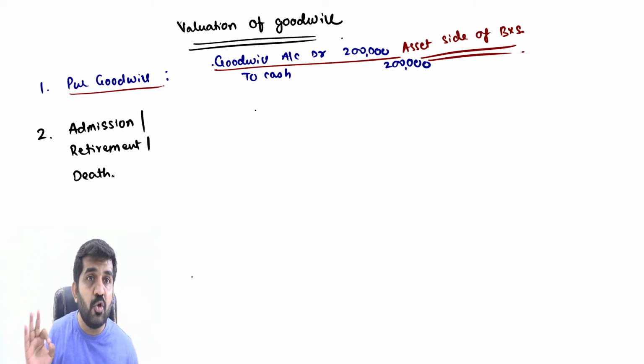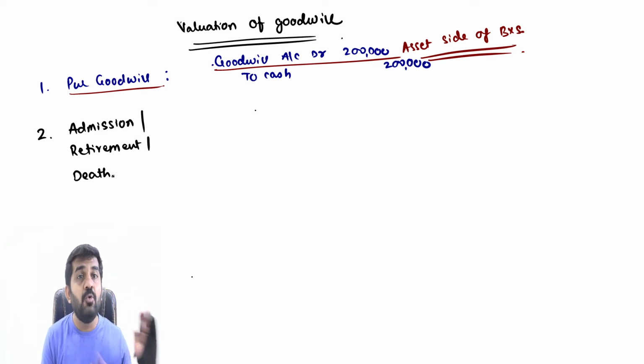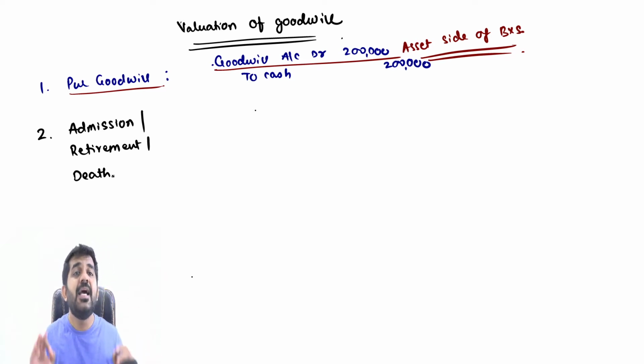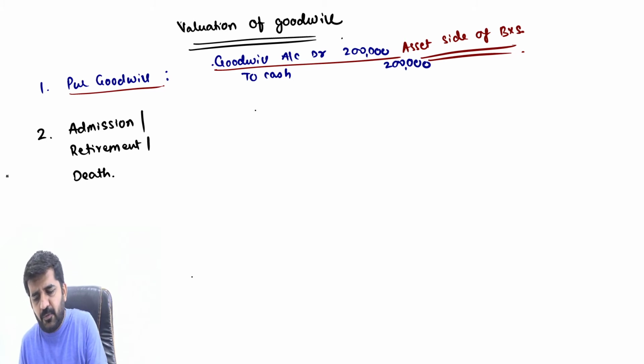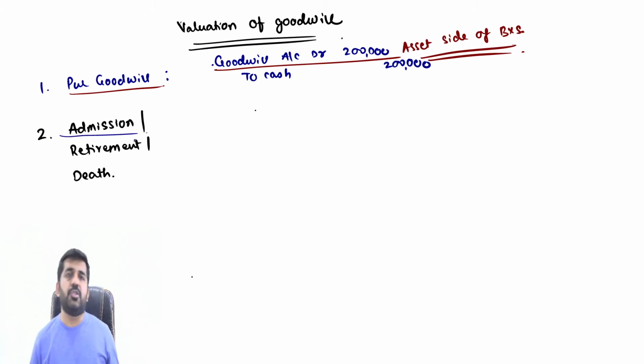Still, we have not gone into the topic of how to value the goodwill. We are still understanding why we value the goodwill. I'll give you an example from admission of a partner. Try to concentrate.